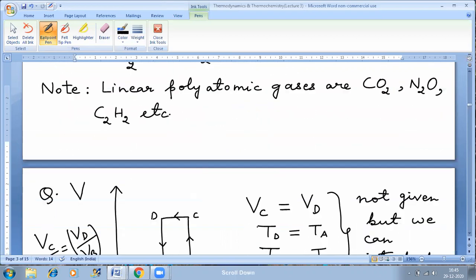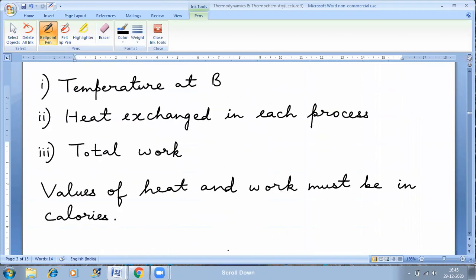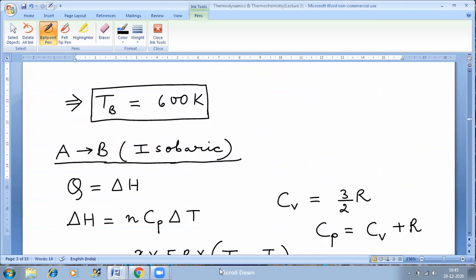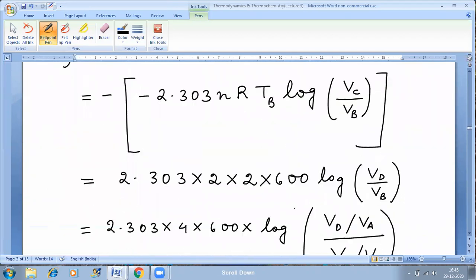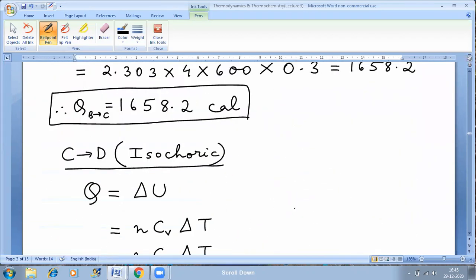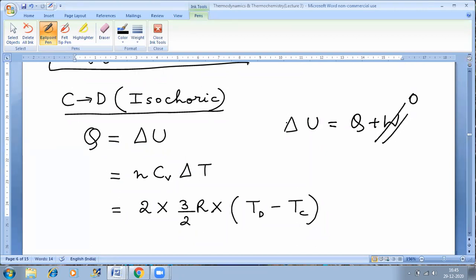But I need to know the value of Q because they have asked me to find out Q for each and every process. So for an isochoric process, we know that Q is same as delta U. How? Delta U is equal to Q plus W. Work done becomes 0. So delta U is same as Q.